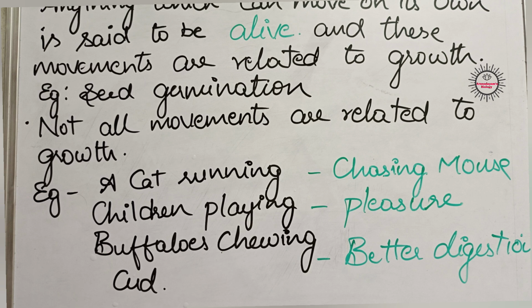Movement in response to the environment is carefully controlled. If we observe deeply, all the movements taking place in living organisms are controlled by some system in their body. For example, if we are chit-chatting with our friends on the streets, we talk loudly with them. We laugh loudly, isn't it? If we are chit-chatting with the same friends in the classroom, will we shout loudly? Will we laugh loudly? No. We will whisper to them.